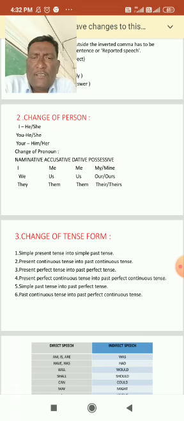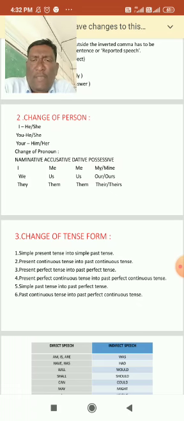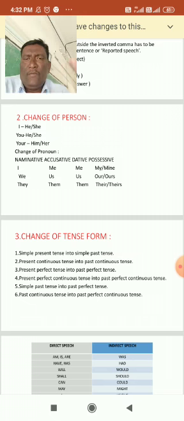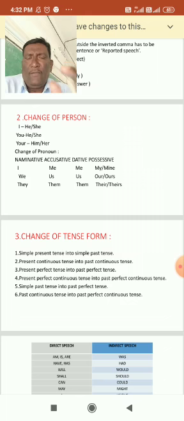So here you can see I, me, my, mine. We becomes us, our, ours. They, them, their, theirs. So when we follow this, that is what we call nominative, accusative and possessive. At that time, you can follow this rule.